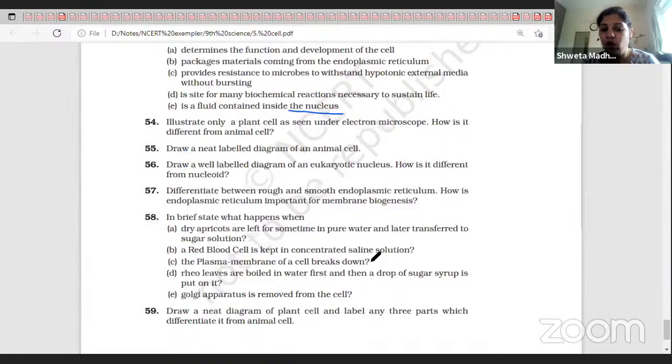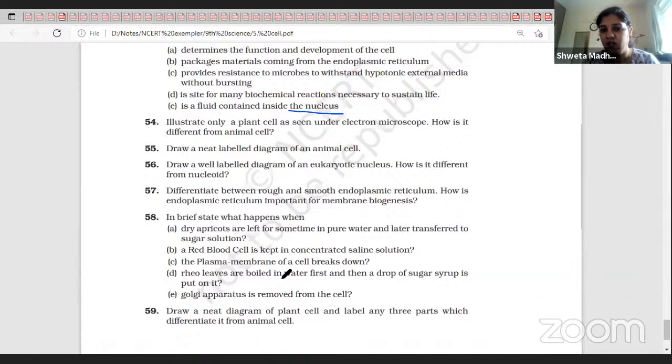Rhoeo leaves are boiled in water first, and then sugar syrup is put on them. What are Rhoeo leaves? They are the leaves of an aquatic plant. When they are boiled in water, they will shrink in size because of heating.